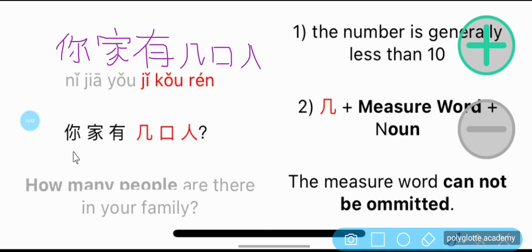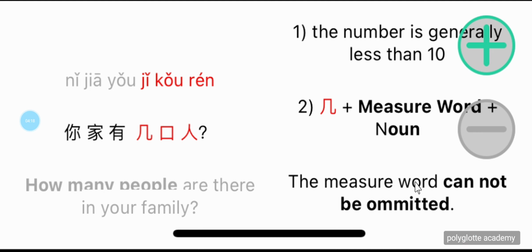That's why we can use 你家有几, not 多少, 几口人. Now this is a measure word between 几 and the 人, the noun. So 几 plus measure word plus noun. The measure word cannot be omitted. So you cannot say 你家有几人, it cannot be omitted. 你家有几口人？非常好。How many people are in your family?